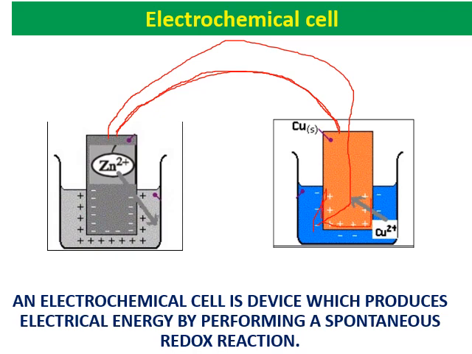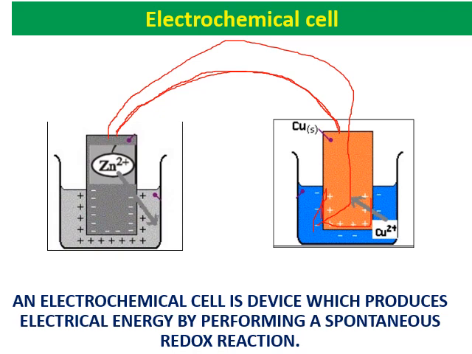If you observe here, zinc is continuously losing electrons, and those electrons do not stay on the zinc rod. They are taken by the copper rod through the external wire. So there is no chance of double layer formation. Why? Because all the negative charges are immediately removed by the copper rod through the external wire. In the same way, on the copper side, the electrons are immediately consumed by Cu+2. So electrons are transferred from the zinc rod to the copper rod through an external wire.